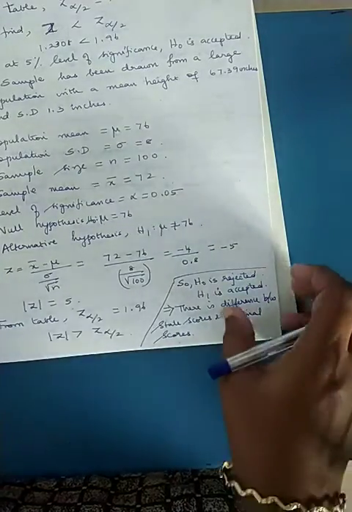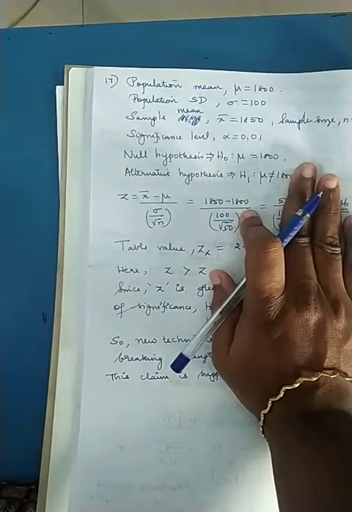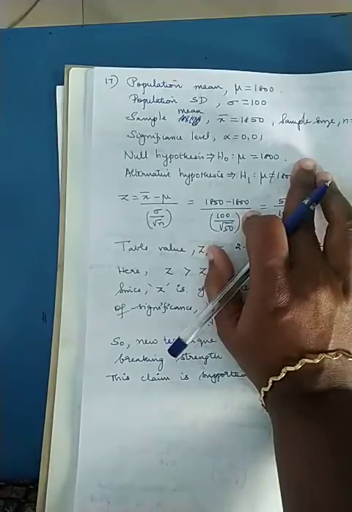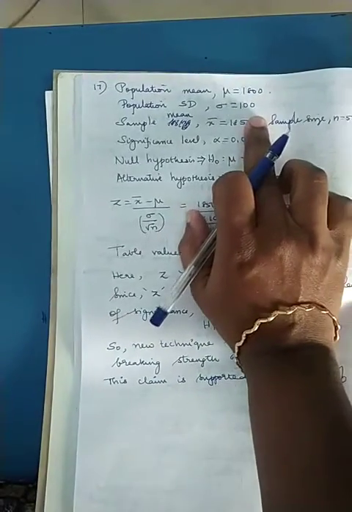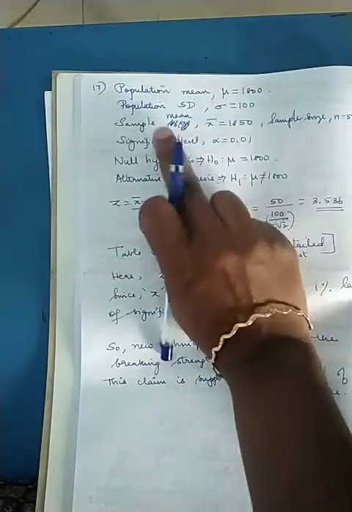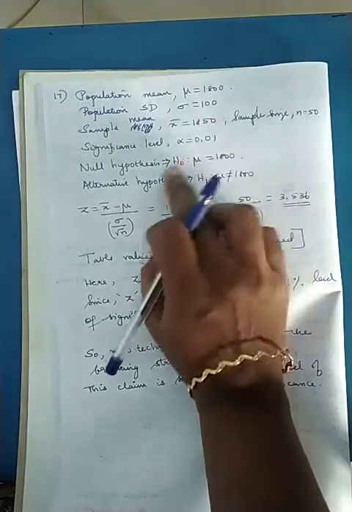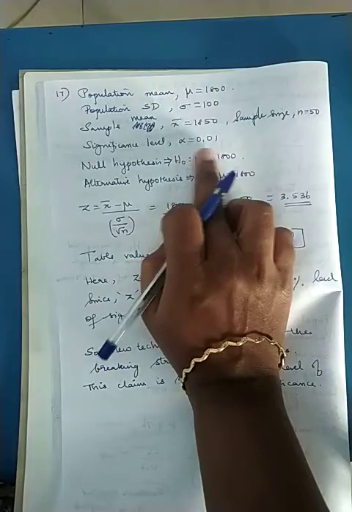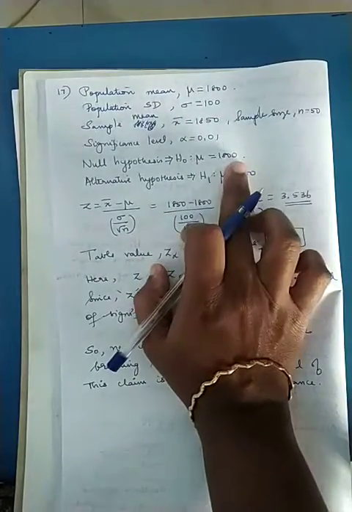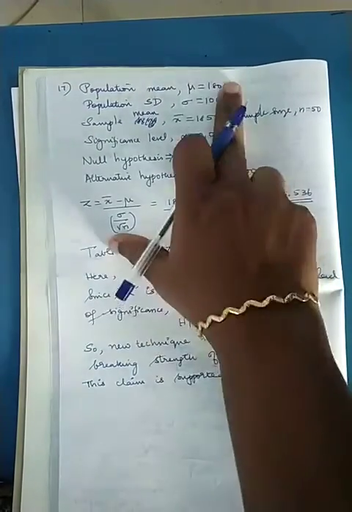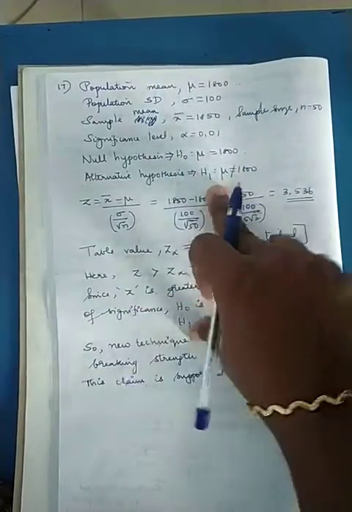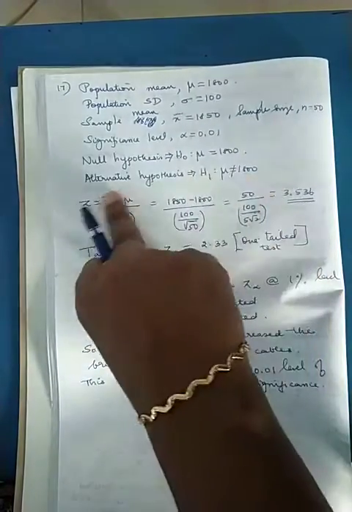Coming to the 17th problem. The population mean is given as 1800. Standard deviation is given as 100. The sample mean is given as 1850. Sample size is 50. Significance level they have also given, 0.01. So for the null hypothesis, you take mu as the population mean, 1800. Then mu should not be equal to 1800. That is my alternate hypothesis.